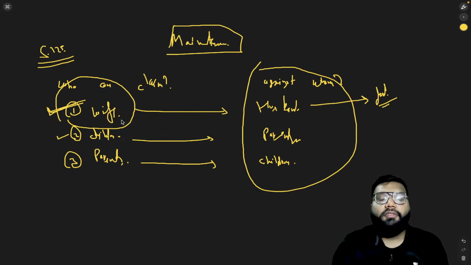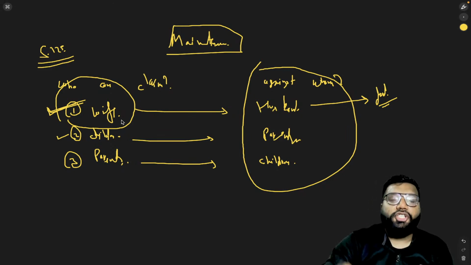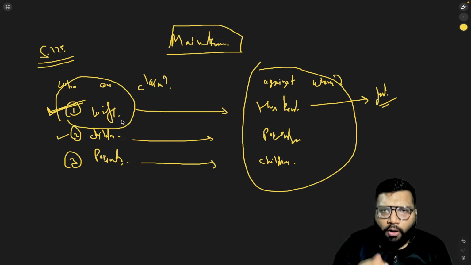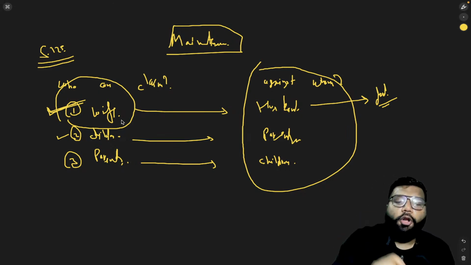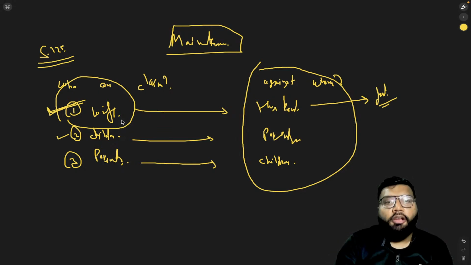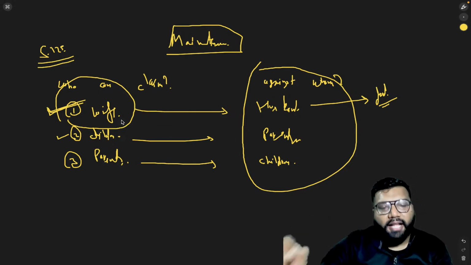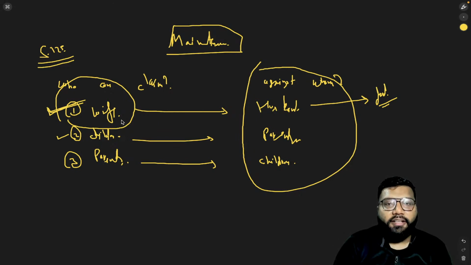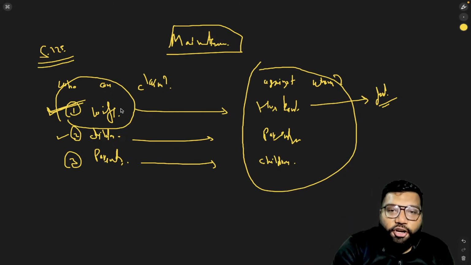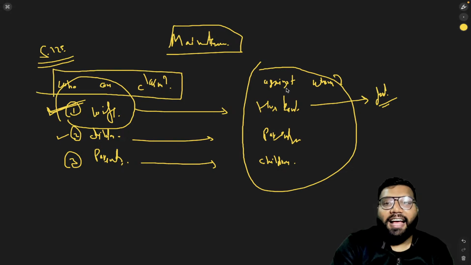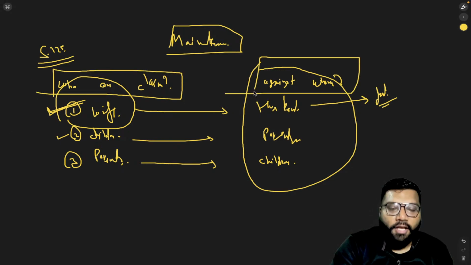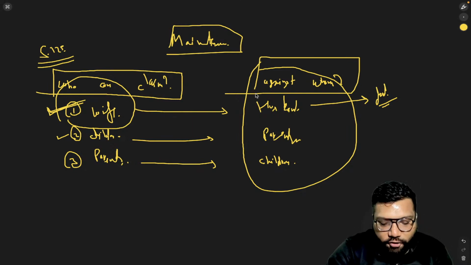First, find out the reasons and then figure out whether the answer is yes or no. Okay, now let me give you the answer. The answer is she cannot claim maintenance from father-in-law. Now coming to the reasoning, why a widow cannot claim maintenance from her father-in-law under section 125. You can see in front of you, I have made the chart. Who can claim maintenance? Against whom? You can read section 125 clause 1.